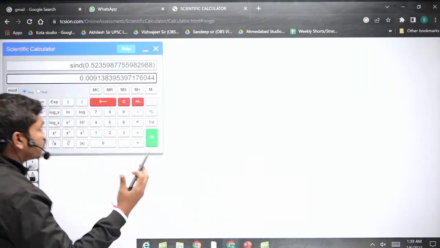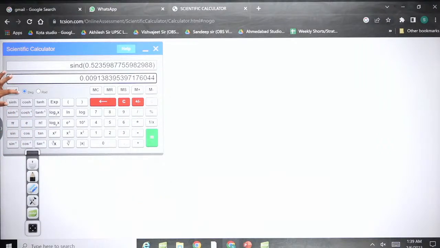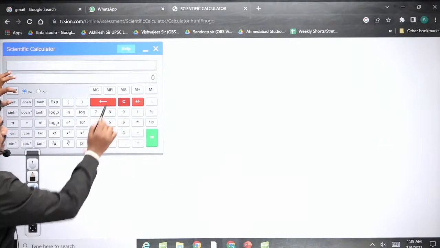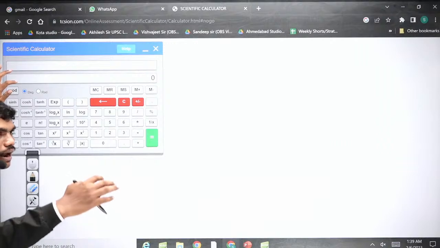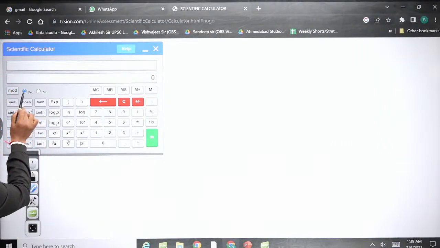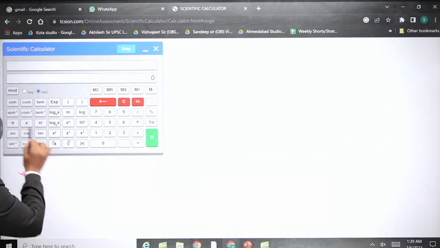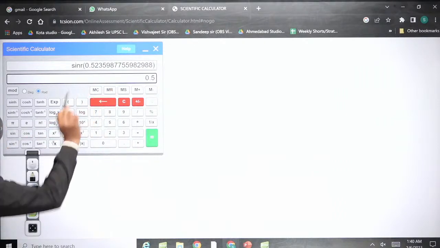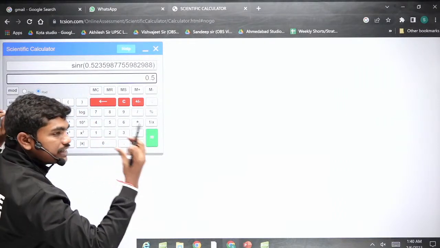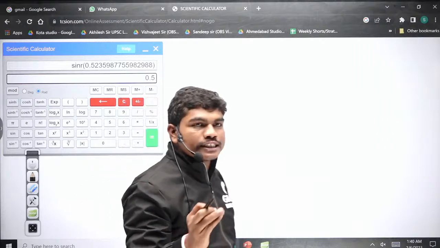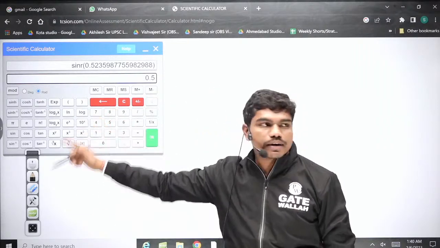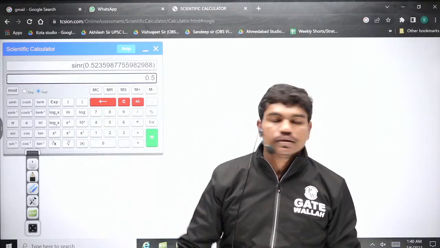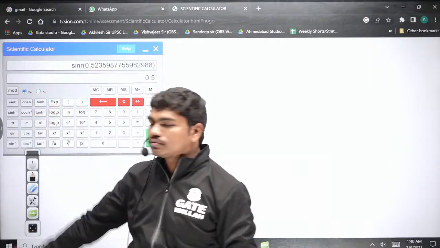The reason you got a wrong answer is that this blue dot is on degrees, while pi by 6 is in radians. So before applying pi by 6, shift this blue dot from here to here. Now if you calculate pi by 6 and apply sine, you will get the correct answer, because pi by 6 is in radians. So before applying trigonometric ratios in radians, you have to shift that button from degrees to radians. This is the main thing you have to focus on. Clear?